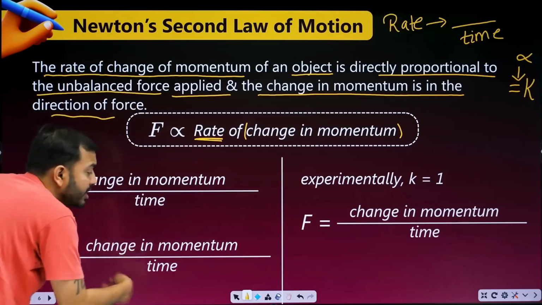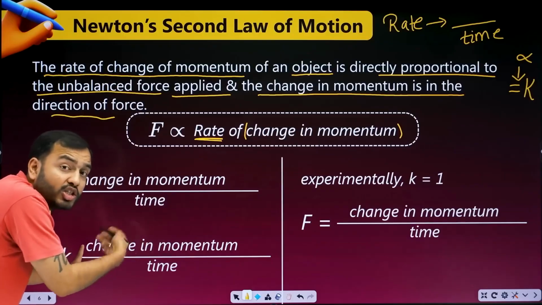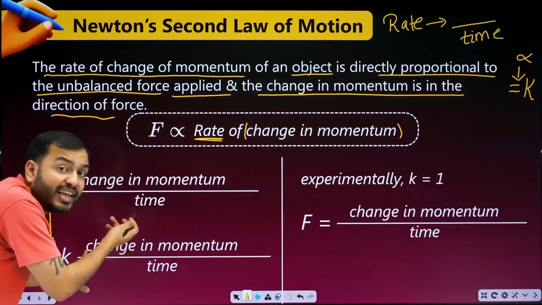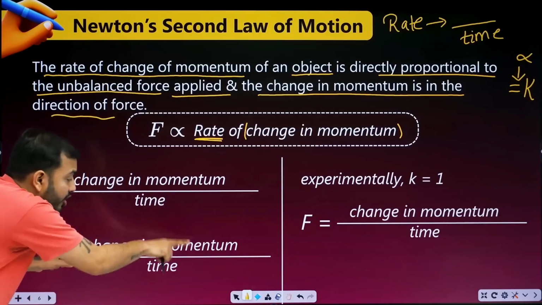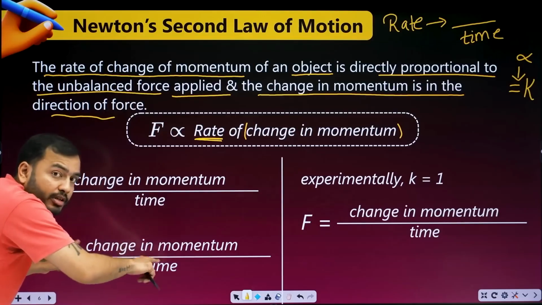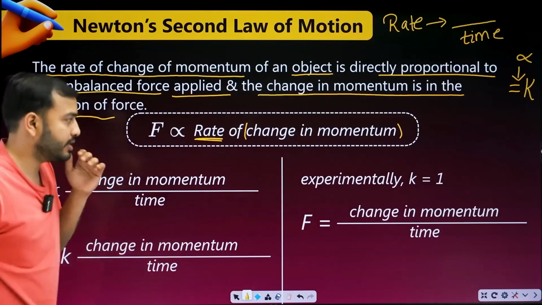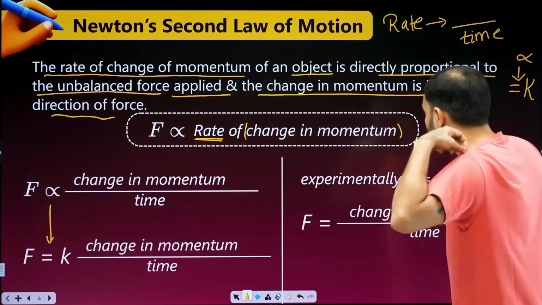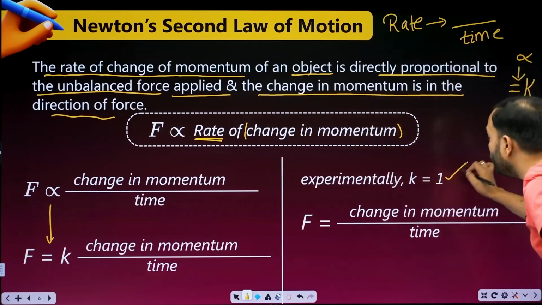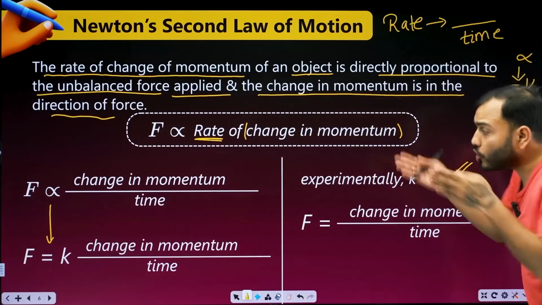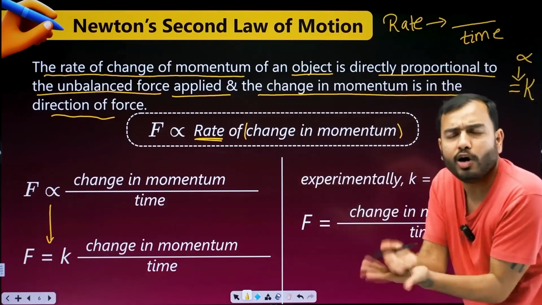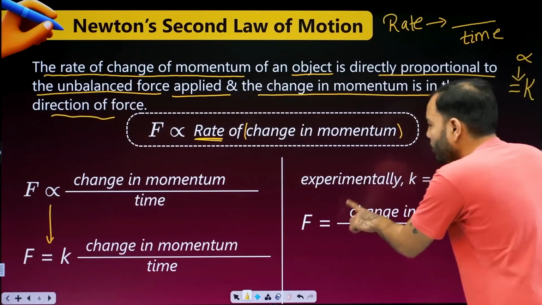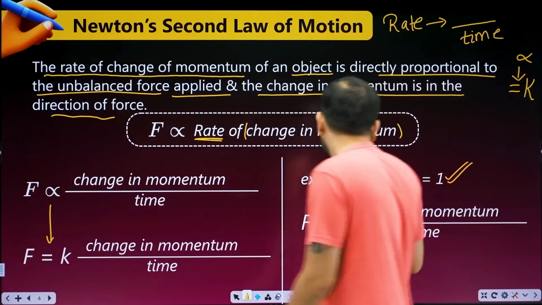What is this change in momentum upon time? This is the rate of change of momentum. Then we did a lot of experiments inside labs all over the world, and we saw that the value of k comes out to be 1. We kept the value of k as 1 and we got F is equal to change in momentum upon time.